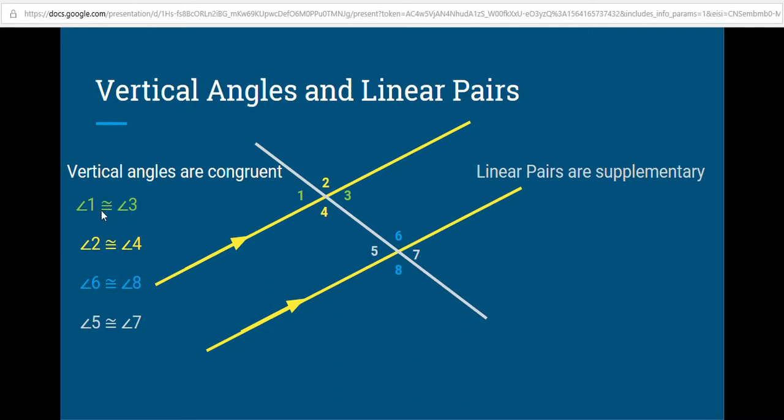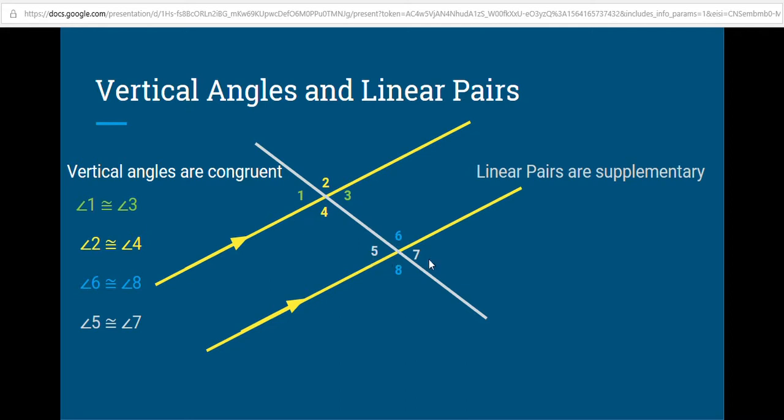What does congruent mean? Congruent means that the angles have the exact same measure. For all intents and purposes, they are exactly the same angle, just rotated or translated or slid to a different location. So 1 and 3 are basically the same angle, just in a different location in the picture. So if angle 1 has a measure of 60 degrees, then so does angle 3, because they're congruent. So 1 and 3 are congruent, 2 and 4, 6 and 8, and 5 and 7.